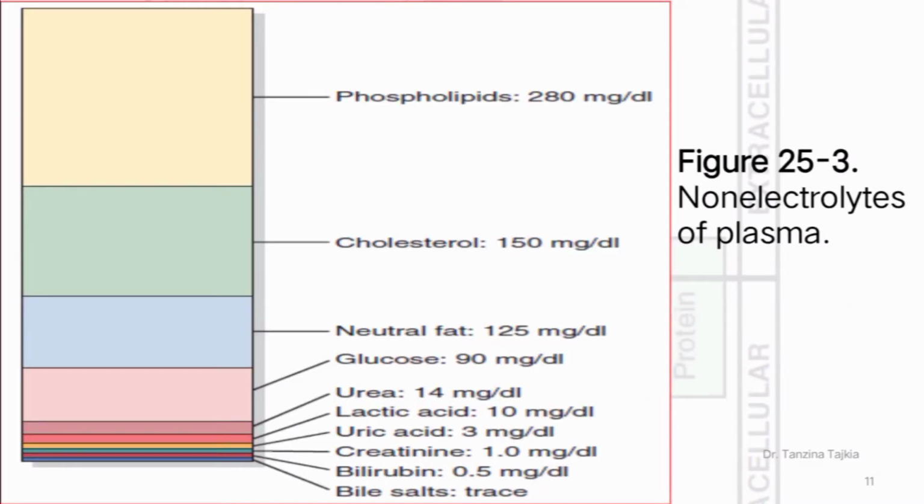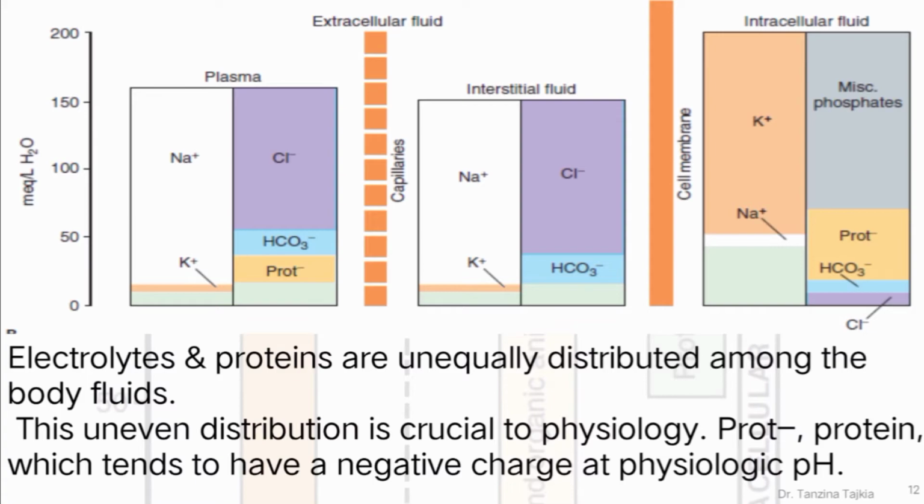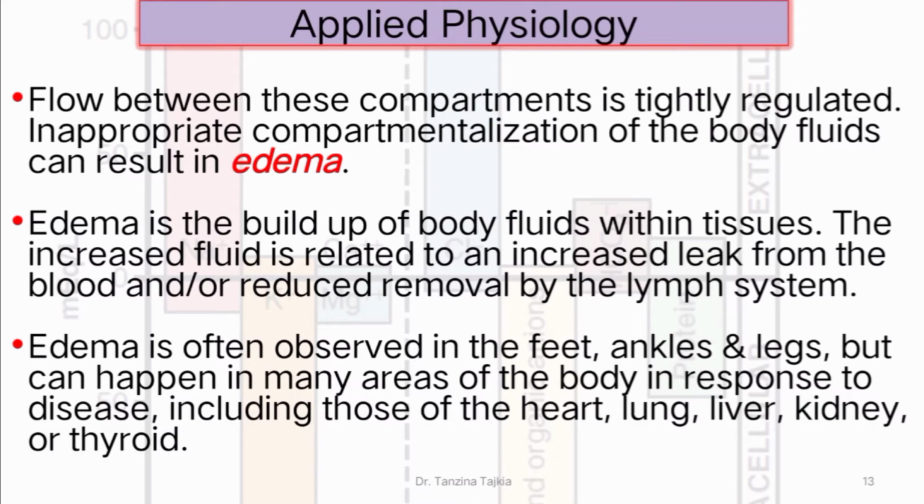In this figure, we want to show you the non-electrolytes in plasma. Electrolytes and proteins are unequally distributed among the body fluids. This uneven distribution is crucial to physiology. Here, prot means proteins, which tend to give negative charge at physiologic pH. Flow between these compartments is tightly regulated.